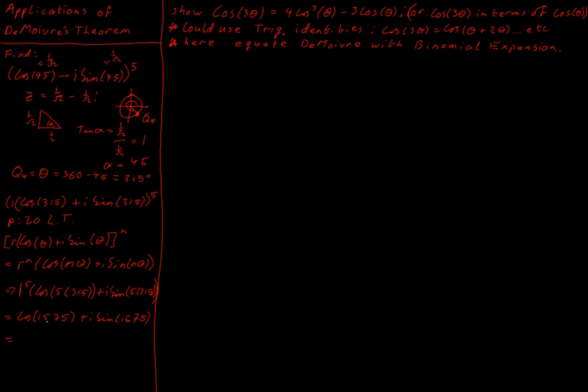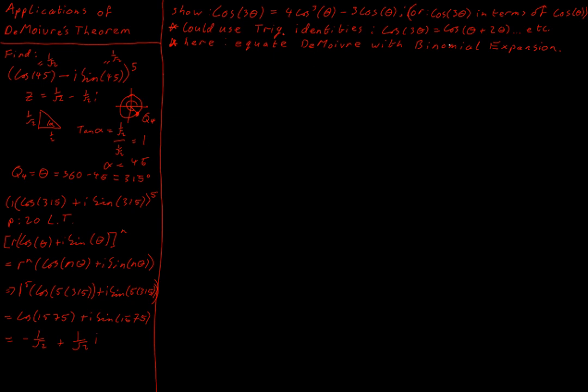I put this into my calculator, making sure that my calculator is working in degrees, and I end up with minus 1 all over root 2 plus 1 all over root 2 i. So all I have done is rotate around. Obviously, this is way more than one rotation, but because I have a modulus of 1, I'm just circling around my origin point over and over and over again. And if z was greater than 1, I'd be spiraling out as I got larger powers, or if I had powers between 0 and 1, fractional powers, I'd be spiraling inward.